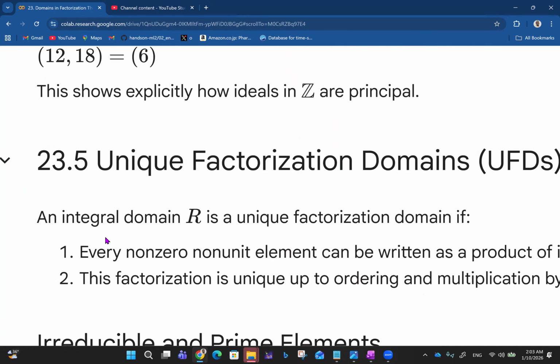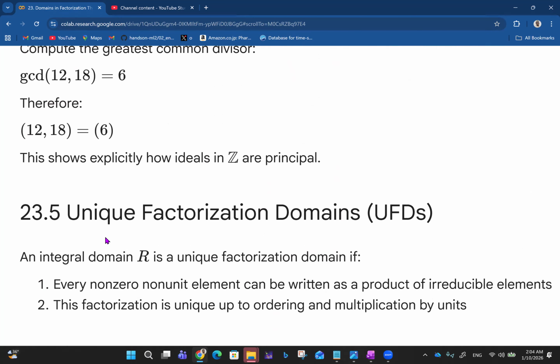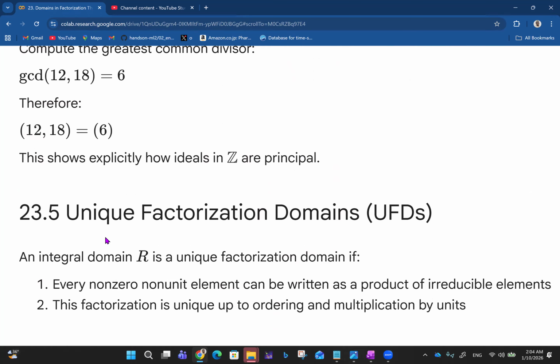So we go on to talk about unique factorization domains. Don't forget, we're talking about domains in factorization theory, and it is a way of writing integral domains in the simplest forms possible. So an integral domain R is a unique factorization domain if every non-zero, non-unit element, so you remember units of a ring, right?